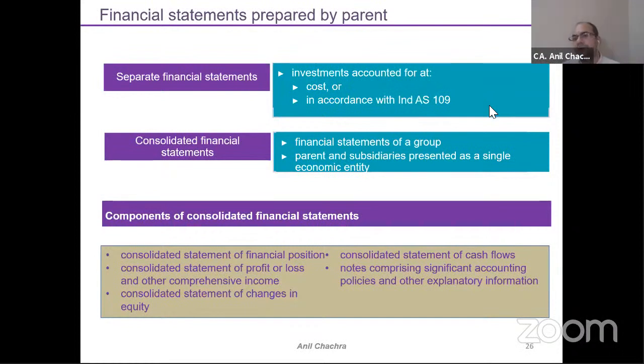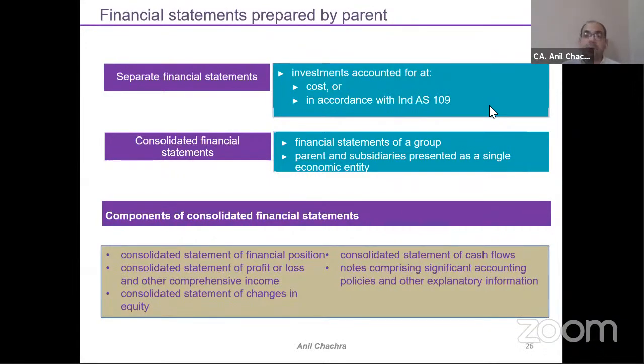The question is how you would recognize those investments in the separate financial statements. The second thing is consolidation of financial statements, which is today's topic. Under separate financial statements, you can measure either at cost as per Ind AS 27 or as per 109. It's the company's choice basically.